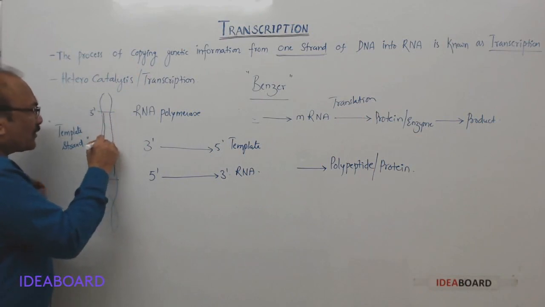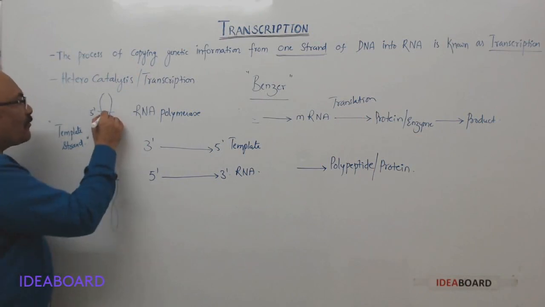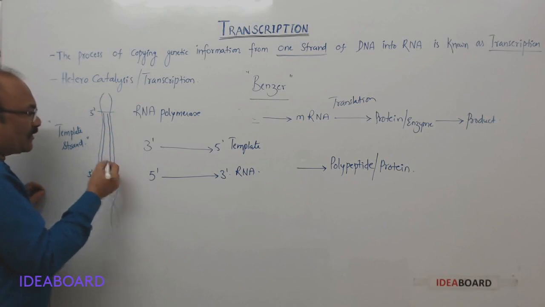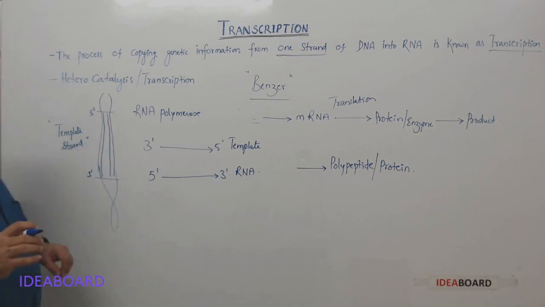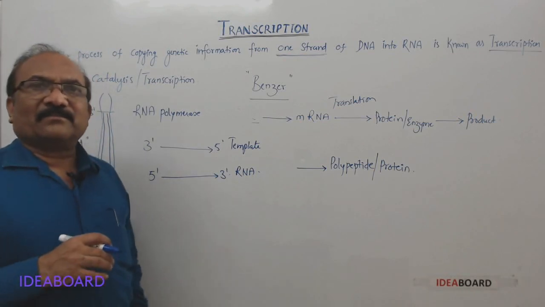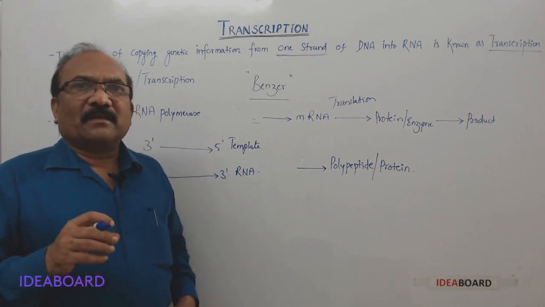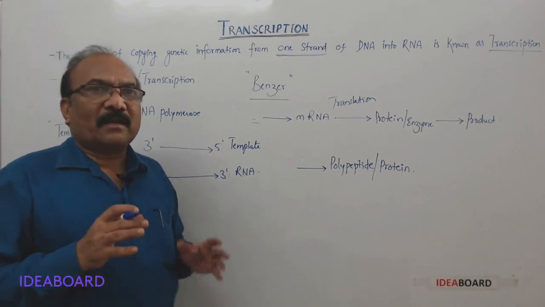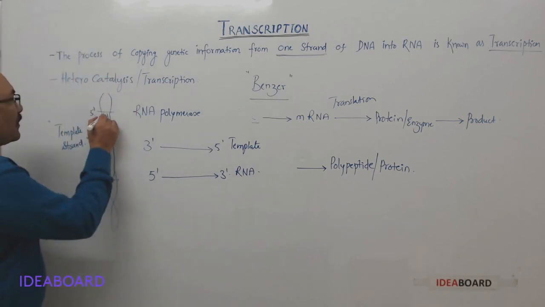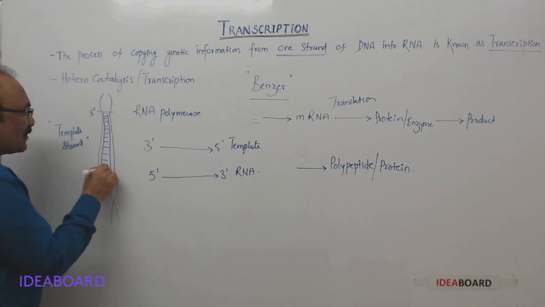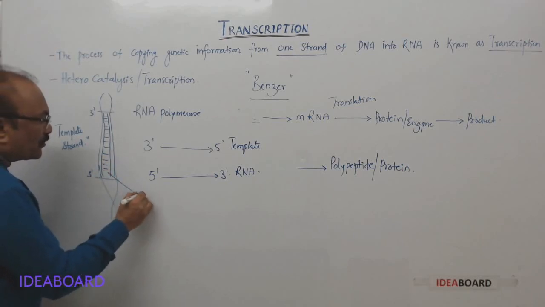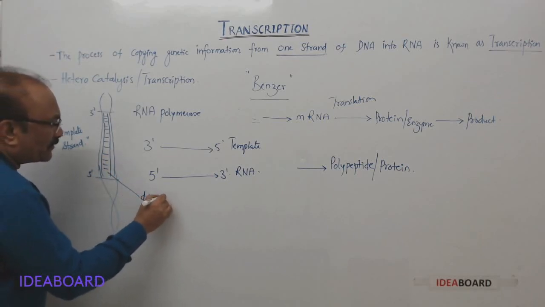One mRNA is formed on this template and one mRNA on the other. Then these two mRNAs are complementary to each other, and again there will be formation of hydrogen bonds. As a result, double-stranded mRNA is formed.